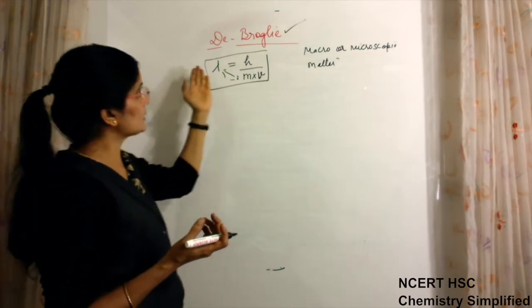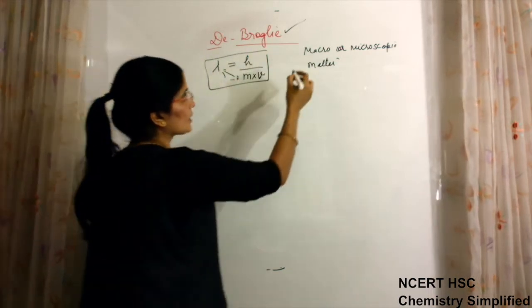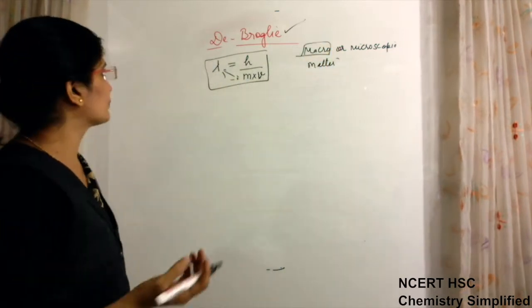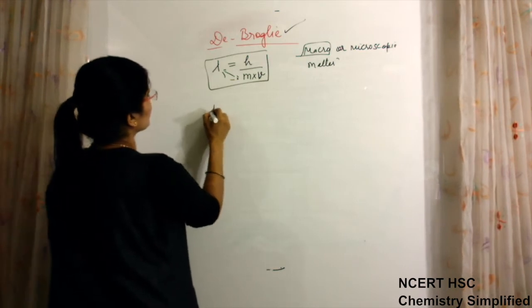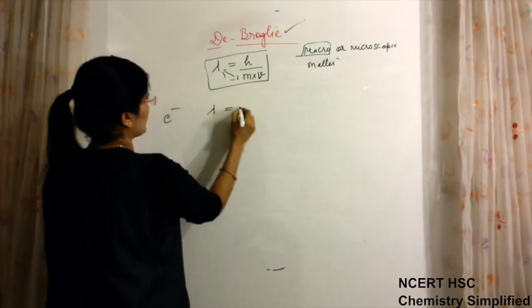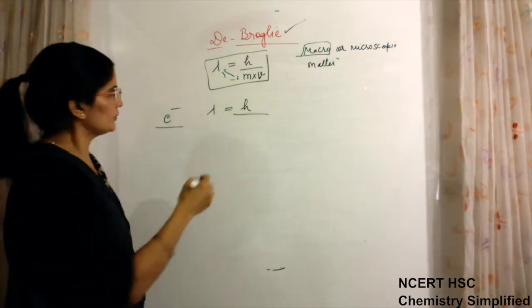Now, what is actually the importance of this de Broglie relationship for macroscopic particles? This he tried to find out. So he took this equation for an electron.